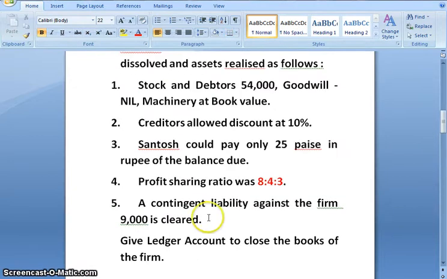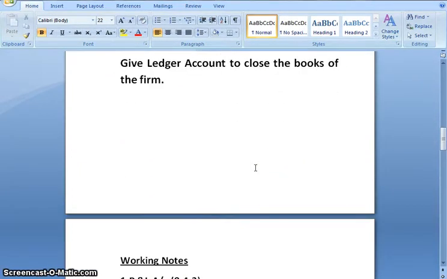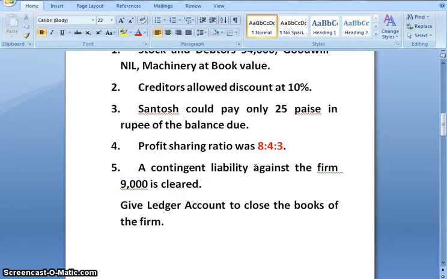Moving ahead, Santosh could pay only 25 paise in a rupee of the balance due. Now we'll come to that later. First, we'll see the next adjustment. A contingent liability against the firm of rupees 9,000 is cleared.